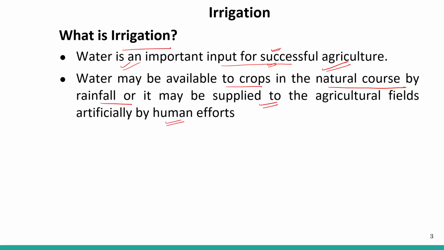So either we have to depend upon the natural way for watering the cropland, that is dependent on the rainfall, or artificially we as humans can make some efforts and supply water to the agricultural field. So this we can do.